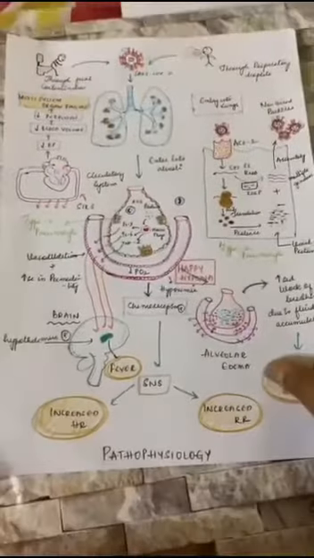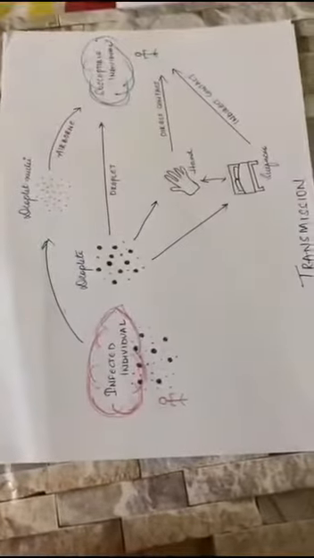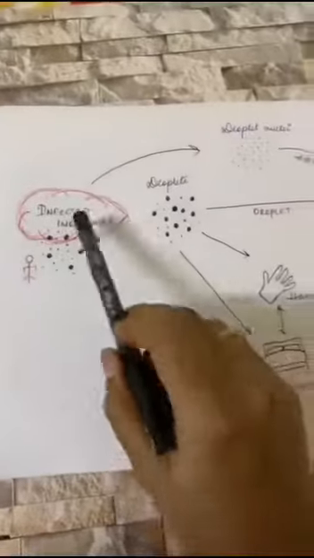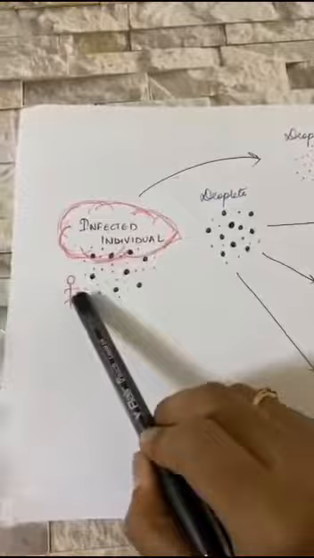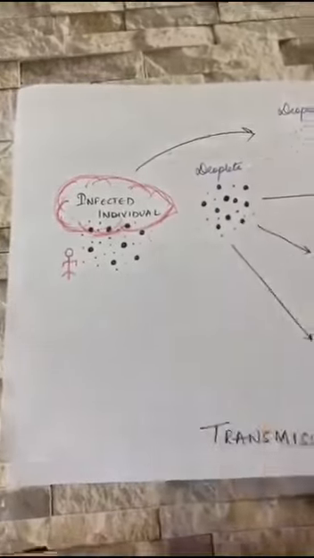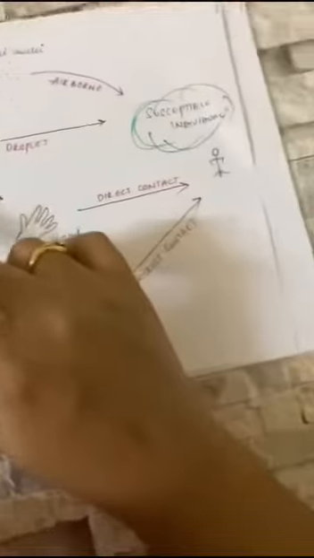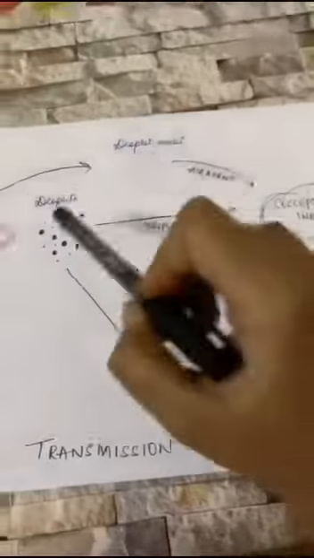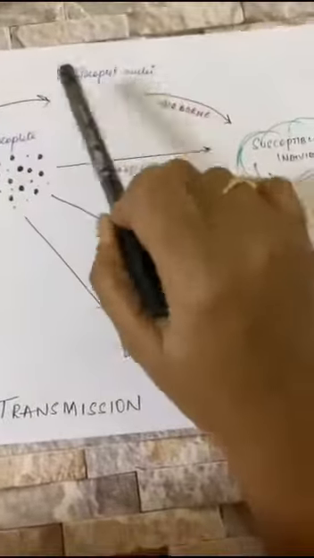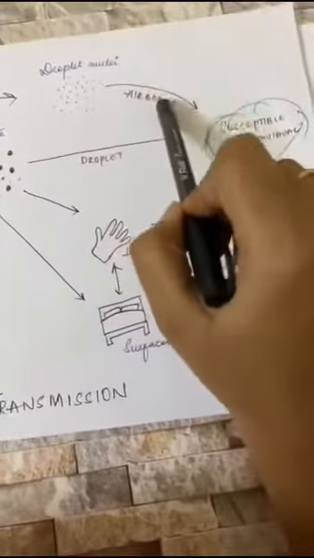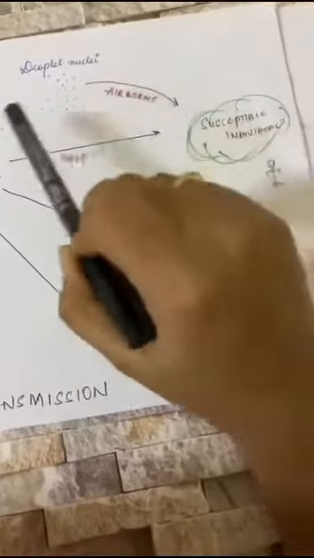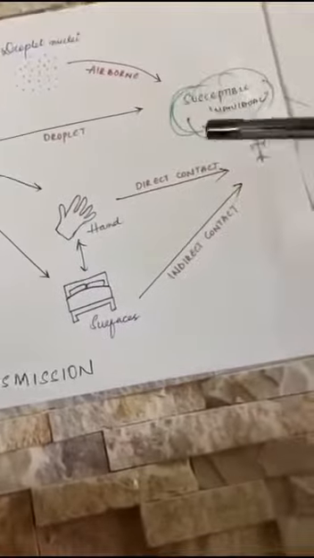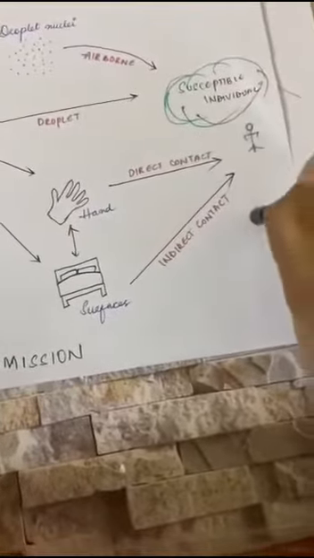Now coming to the transmission, how is the disease actually getting spread? When an infected individual coughs, he releases droplets. These droplets are either directly taken up by the susceptible individual, or the droplet nuclei remain in air. This is a new mode of transmission, that is airborne transmission. And there is other transmission by direct contact and indirect contact.